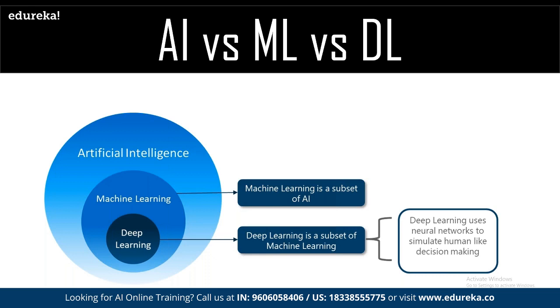To understand this entire concept of AI and ML in simple layman terms, let's consider this use case. For example, we are training a kid on mathematics, on simple addition. We train the kid: what is 2 plus 2? It is 4. What is 5 plus 6? It is 11. What is 11 plus 17? It is 28. What is 28 plus 13? It is 41. Now if the kid goes to the exam and gets a question, what is 101 plus 17? We trained the kid on two-digit additions, but we haven't trained the kid on three-digit addition.